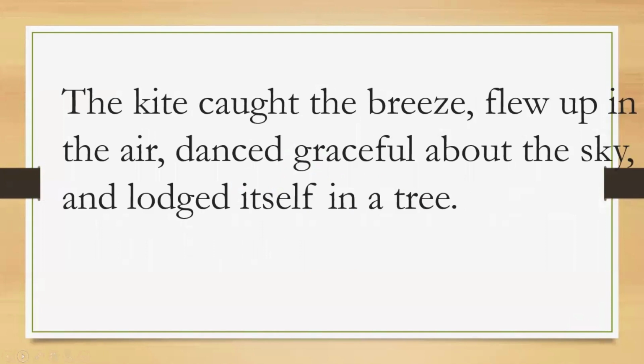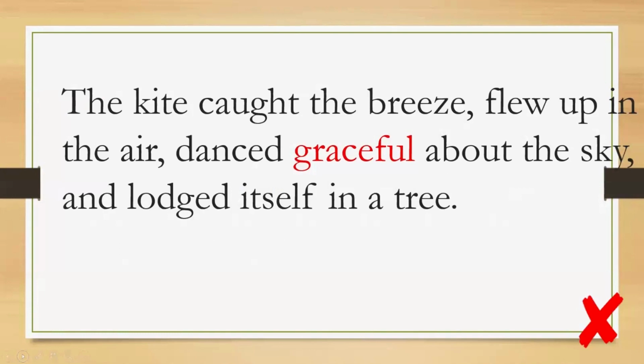The kite caught the breeze, flew up in the air, danced graceful about the sky, and lodged itself in a tree. Now, what type of error is in this sentence? Yes, the word graceful is wrong in here.